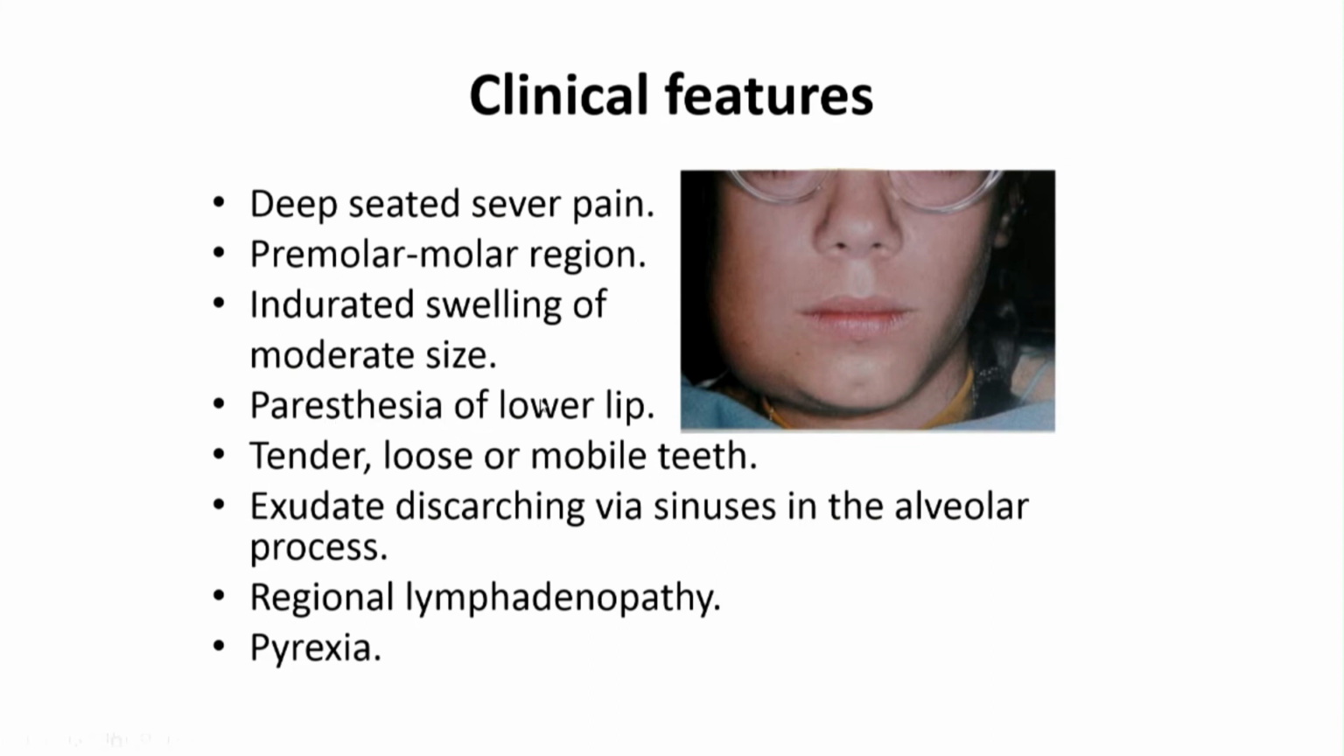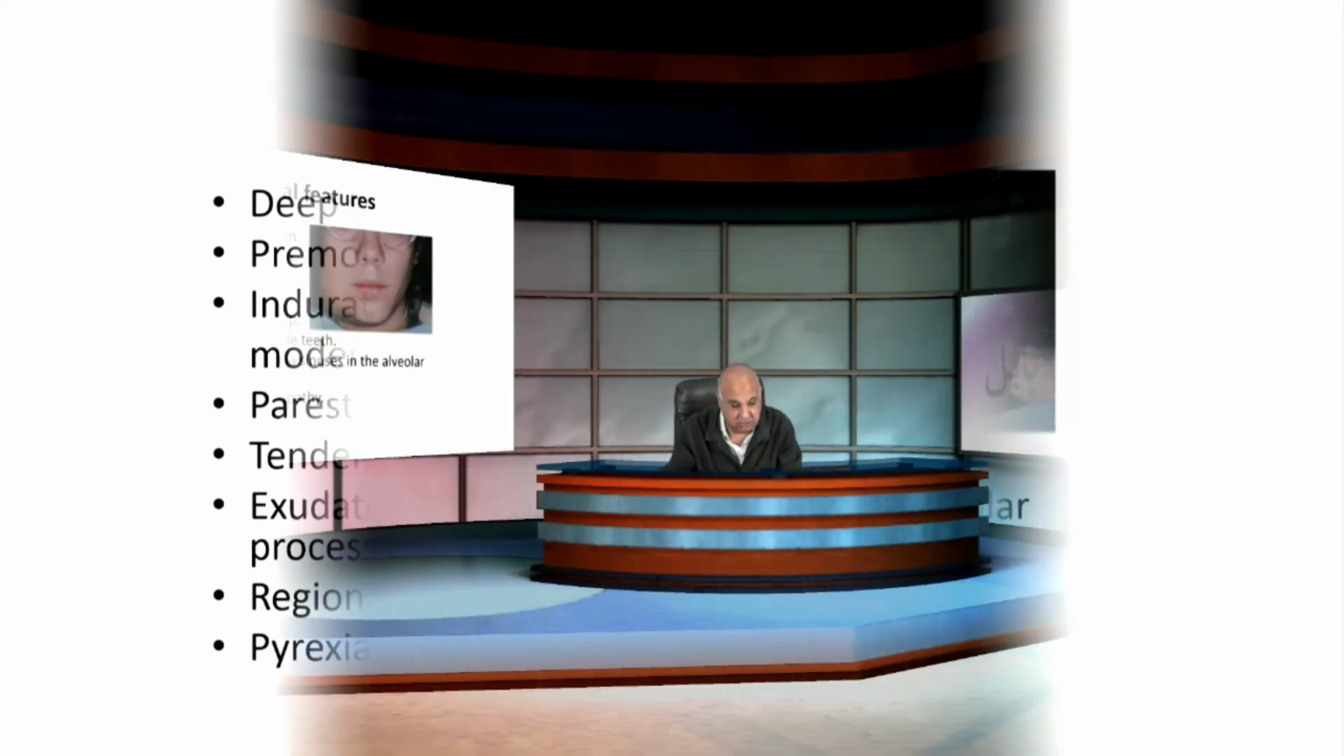Paresthesia of the lower lip, which is abnormal sensation of the lower lip, is what we call a pathognomonic feature of osteomyelitis due to pressure on the inferior alveolar nerve. The exudate presses on the inferior nerve, and this leads to paresthesia. Tender, loose, or mobile teeth due to bone destruction. Exudate discharging via sinuses in the alveolar process. Actually, this is at the end stage of acute osteomyelitis. There is pus, so also there is exudate discharging. Regional lymphadenopathy as a reaction to infection, and pyrexia, which is elevated body temperature.